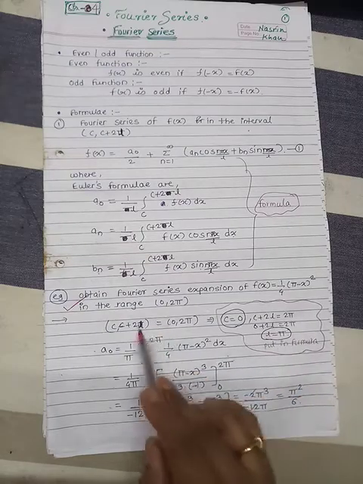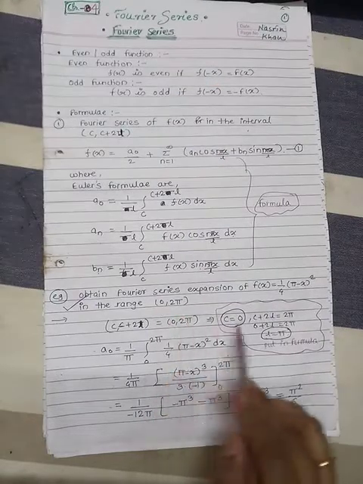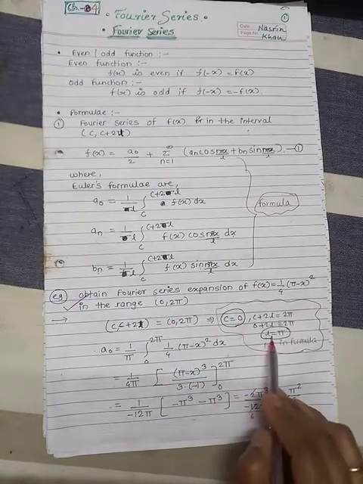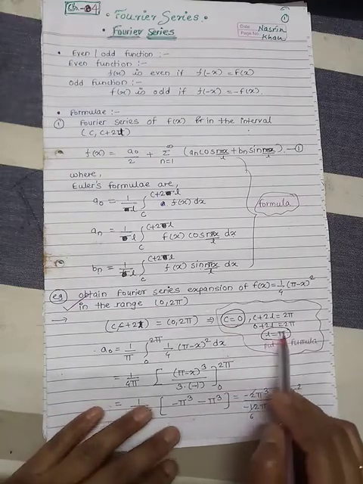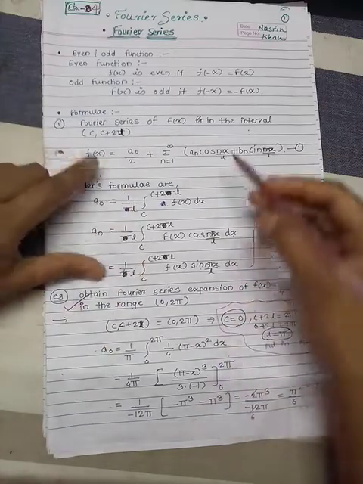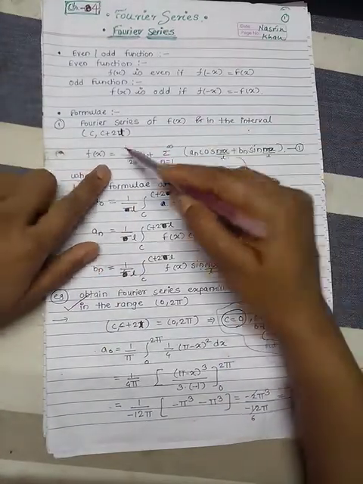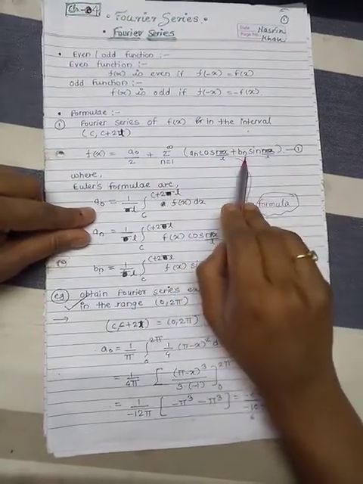So by comparison of the general interval c to c plus 2l with the given interval 0 to 2 pi, we get c equal to 0 and l equal to pi. Put these values, c equal to 0 and l equal to pi, in the main formula. But before finding f(x), let us calculate the values of a naught, a n, b n first.